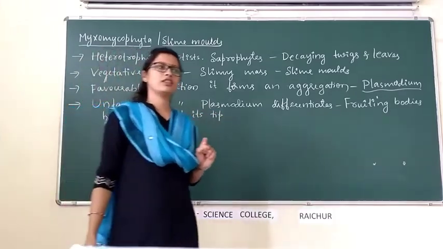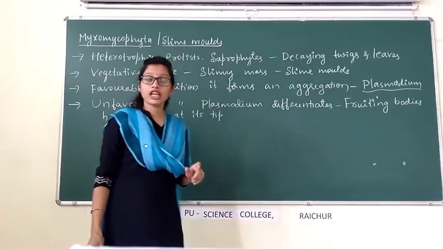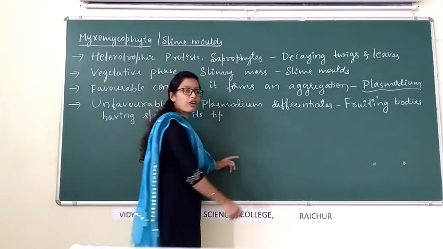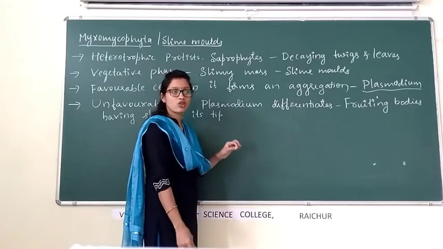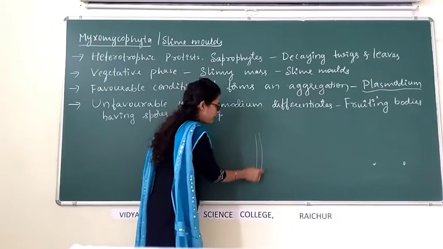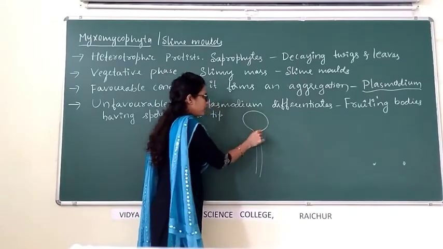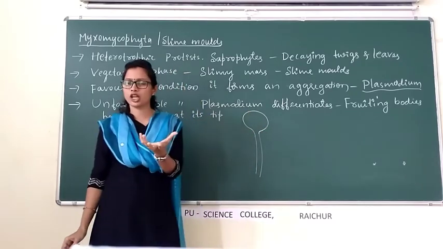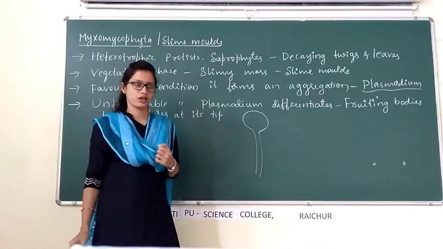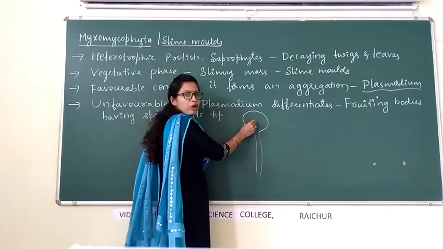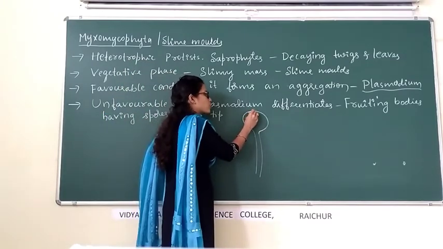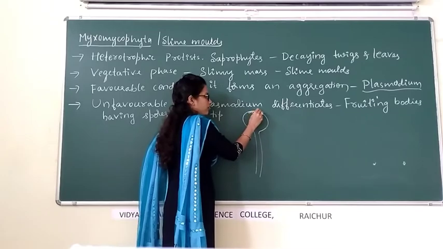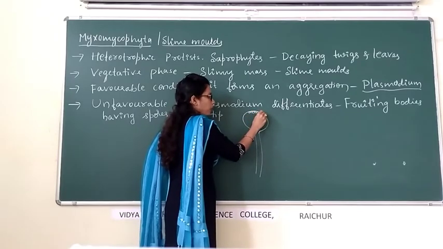If you look at the structure of fungi, you might have seen fruiting bodies. Say, consider this is a fungus. This is called the fruiting body. It is a spherical or oval-shaped structure, and inside the fruiting body, the development of spores takes place. These are called spores.